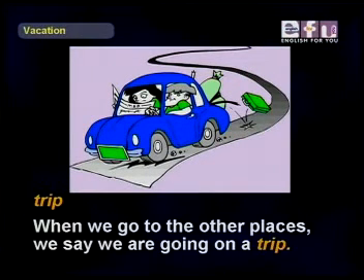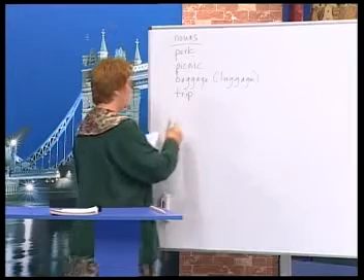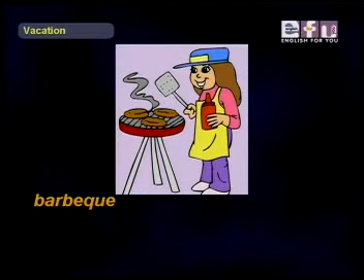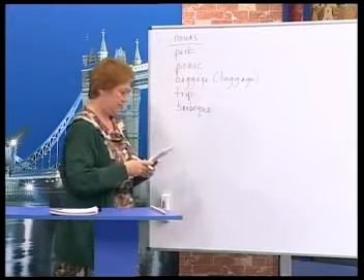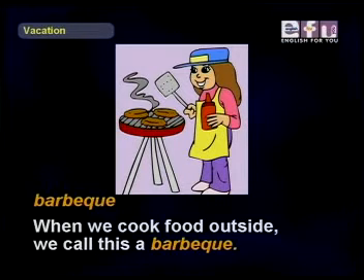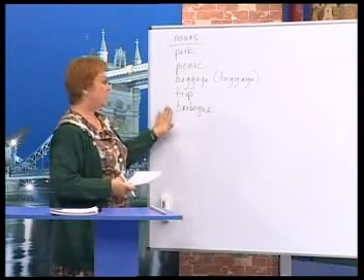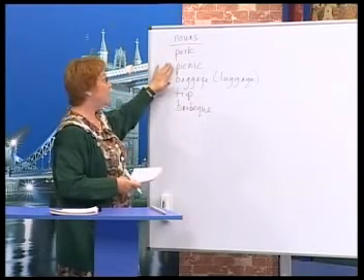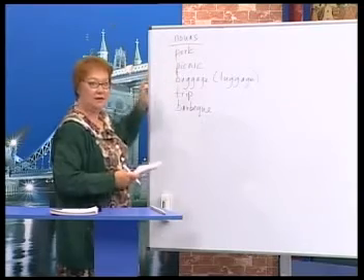When we go to other places, we say we are going on a trip. Okay? Finally, next we have barbecue. When we cook food outside, we call this a barbecue. So maybe we have a barbecue at our house, or a barbecue at a picnic in a park.